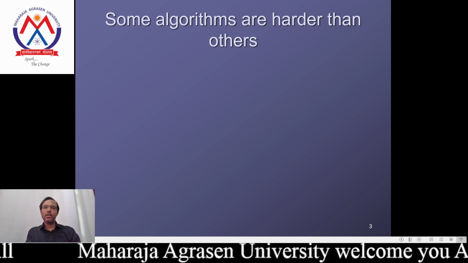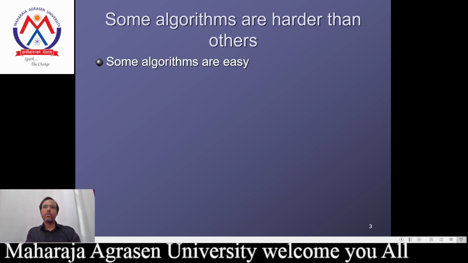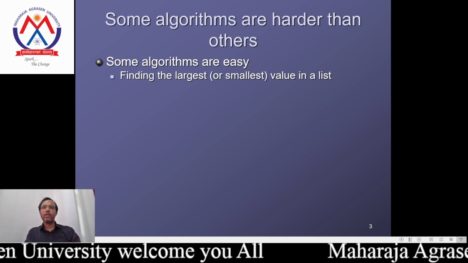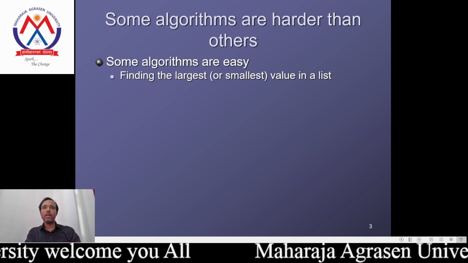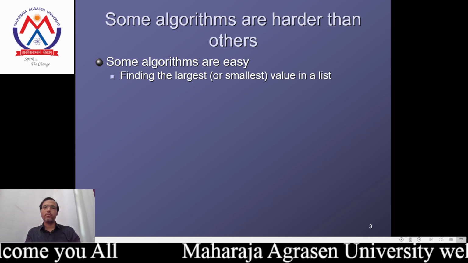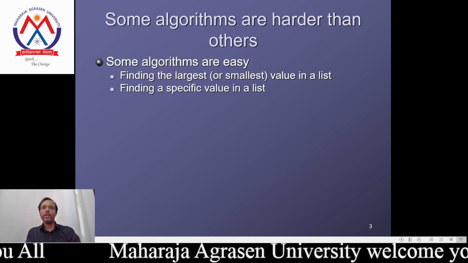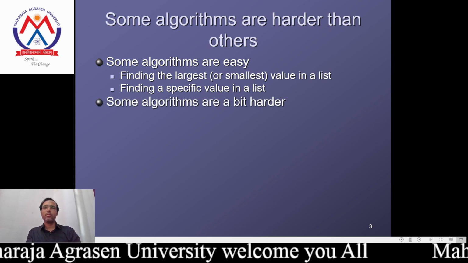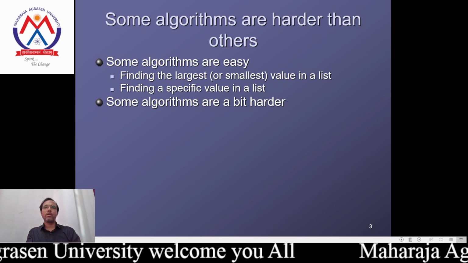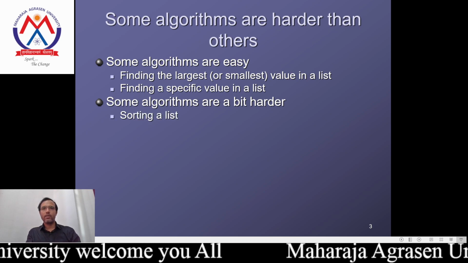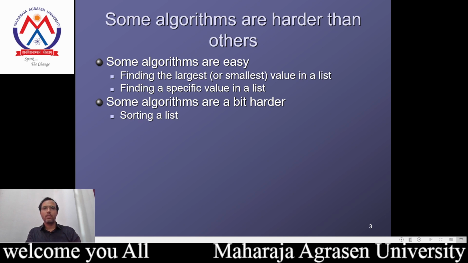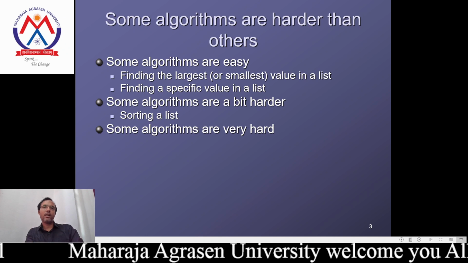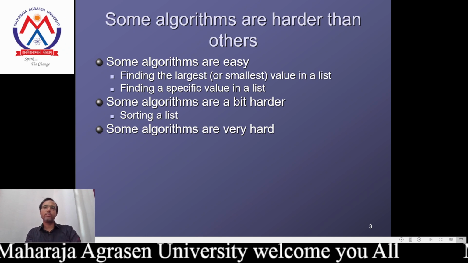Some algorithms are harder than others, and some algorithms are easy. For example, finding the largest value in a list is counted as an easy algorithm. Finding a specific value in a list is also counted as an easy algorithm. But sometimes algorithms are a bit harder, for example, sorting a list is a bit harder case of an algorithm, and some algorithms are very hard.